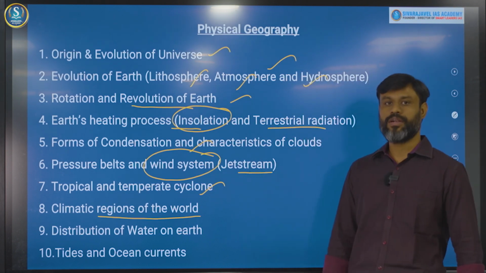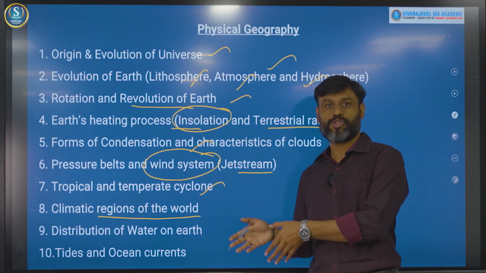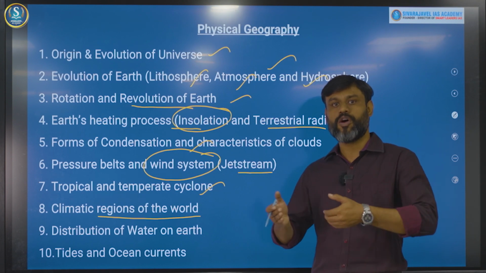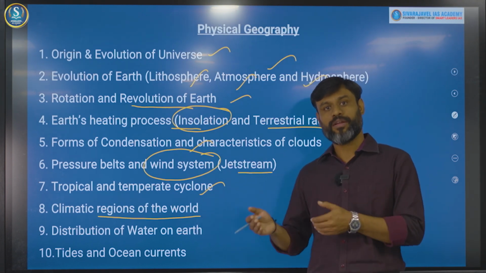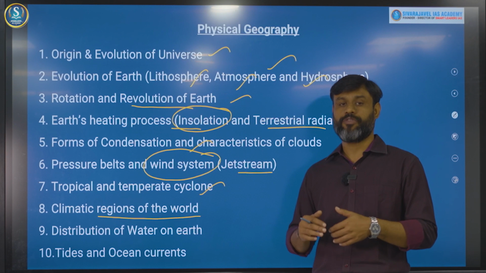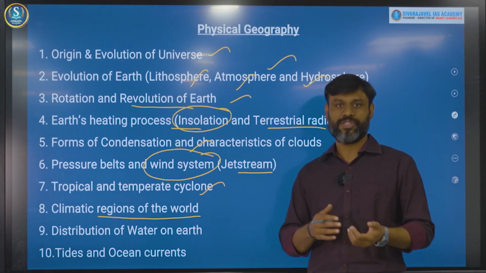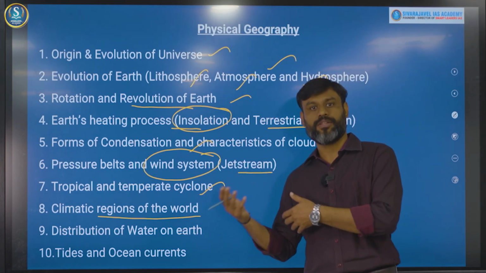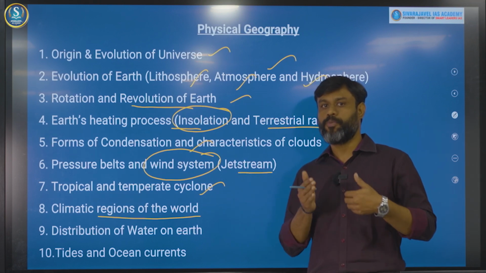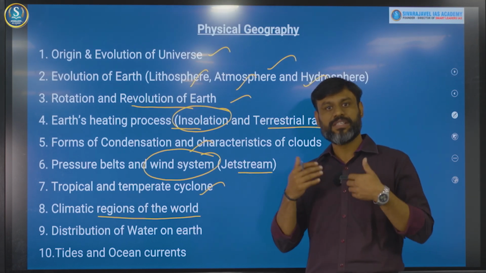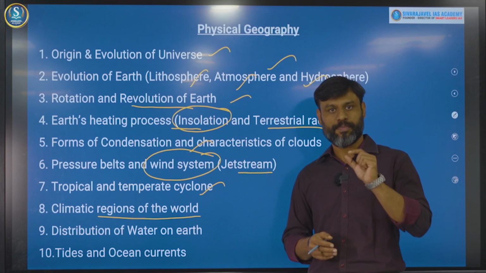Then another important area with respect to oceanography is the distribution of water in different forms, right? Water, especially the fresh water, is present in the form of groundwater, ice, glaciers, rivers, and in some other ways. You need to know about the composition of the distribution of these waters. Questions have been frequently asked on this particular topic alone.